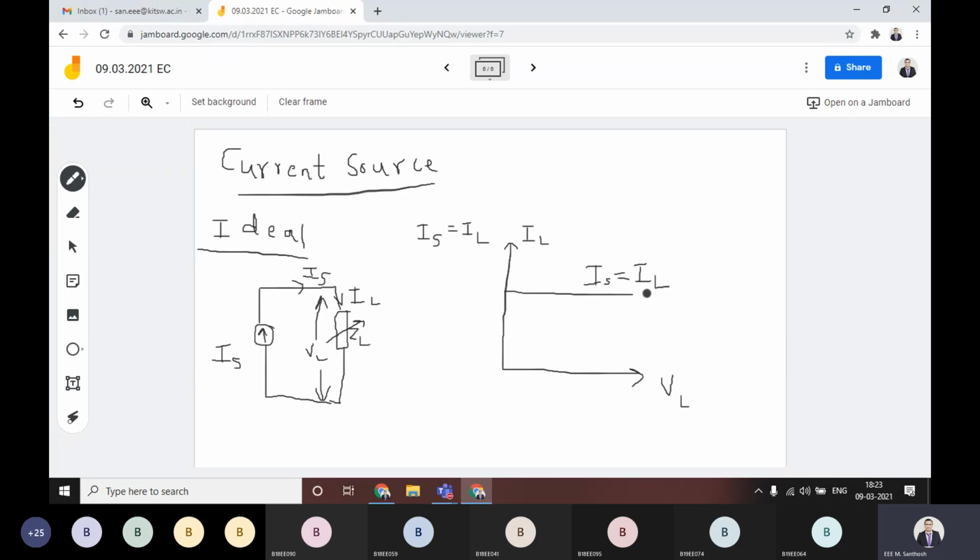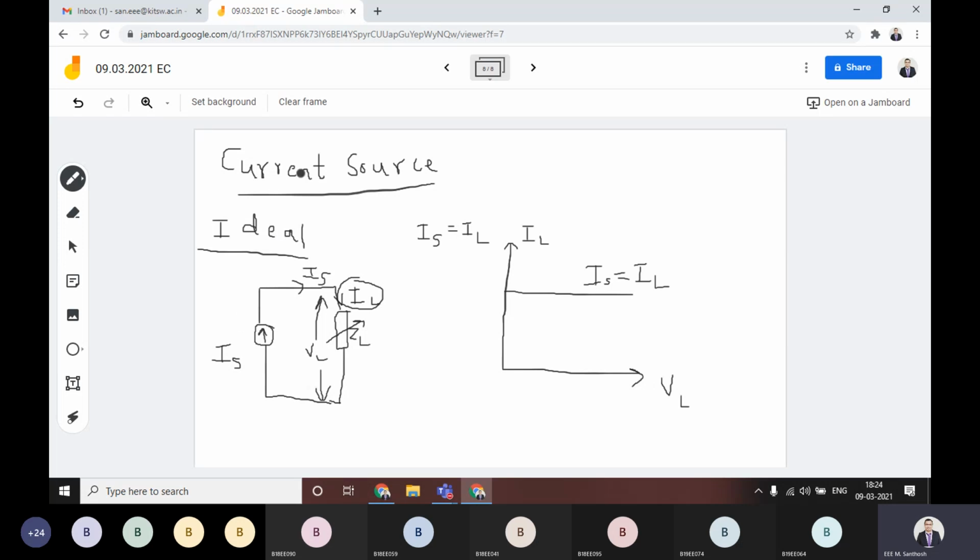The simple understanding from this is, the load current is always independent of this voltage. Why? Because this is directly connected from the current source, which is producing the current IS, so there is no dependency on load voltage.